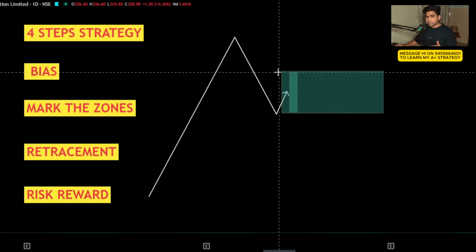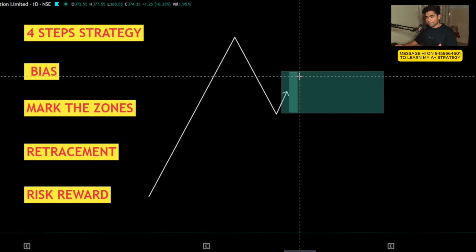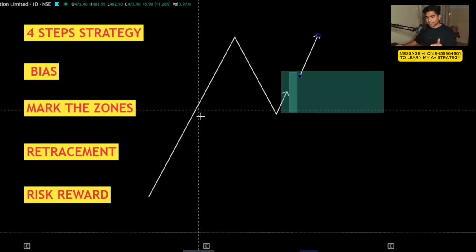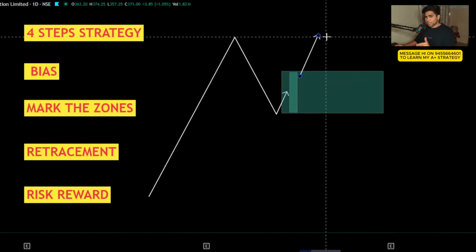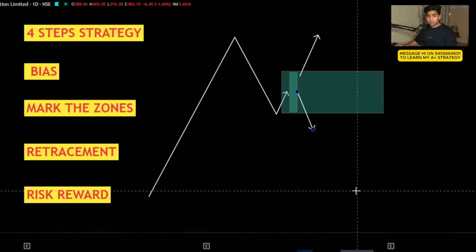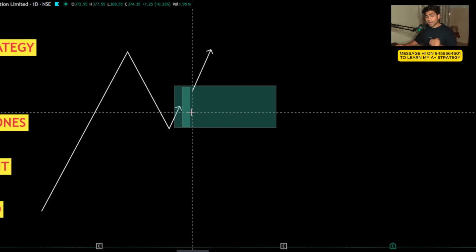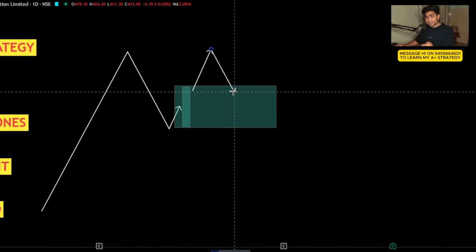Now, the strategy will only be activated if the next move that is going to come after the news candle has been established and we have created the zone towards the same direction as our bias. So our bias was bullish and then the move comes towards the upside. But if the markets move towards the downside, that means they are going against the bias, then we are going to skip.